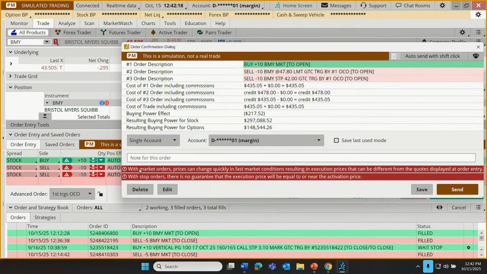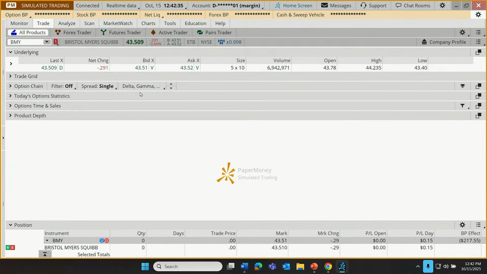All right, so now our final reminders: with market orders, prices can change quickly in fast market conditions, resulting in execution prices that can be different from the quotes displayed at order entry. And with stop orders, there's no guarantee the execution price will be equal to or near the activation price. Let's send that off. There we go.